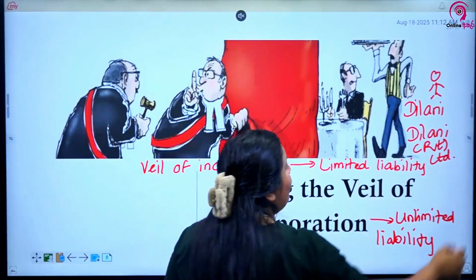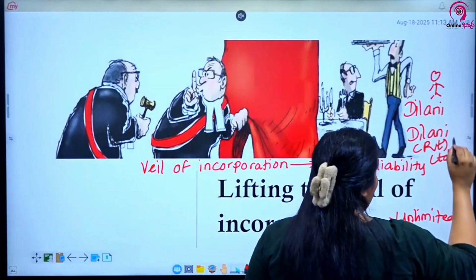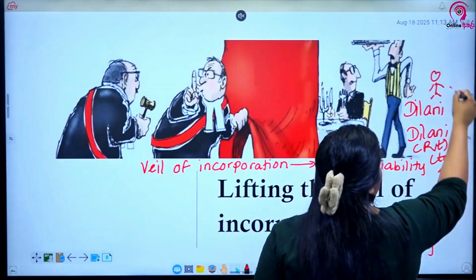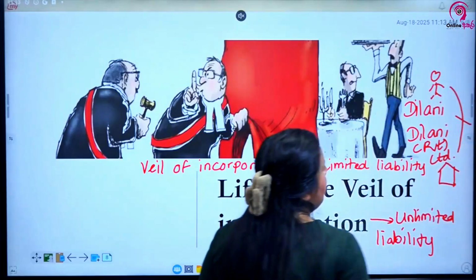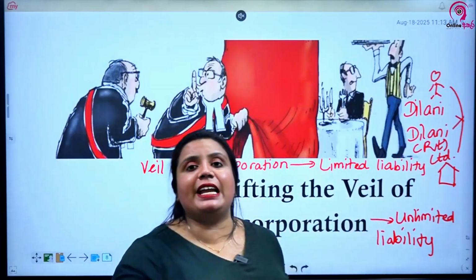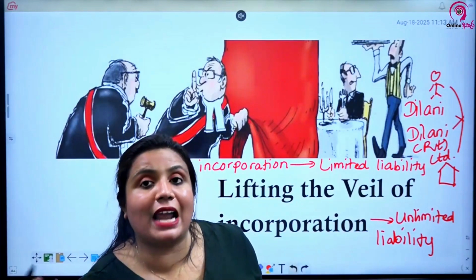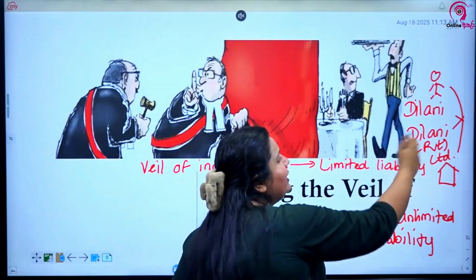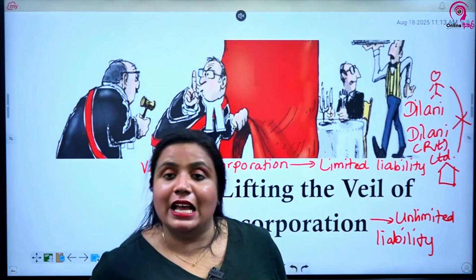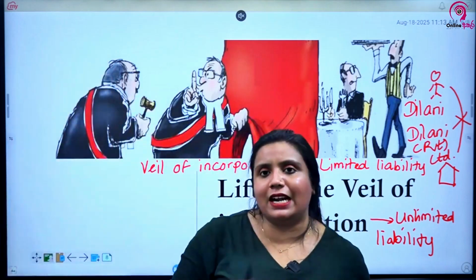Now, I incorporate a company called Dilani Traders Private Limited. Now, it's a company. Company and me, we are separate, no? Company and me, we are separate. So, no problem. Using this separate legal personality, I pull the clients of the other company using Dilani Private Limited. Why? Who entered into the contract was Dilani. Dilani has personal obligations under the contract, correct?